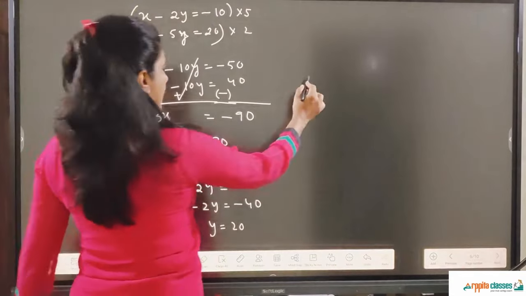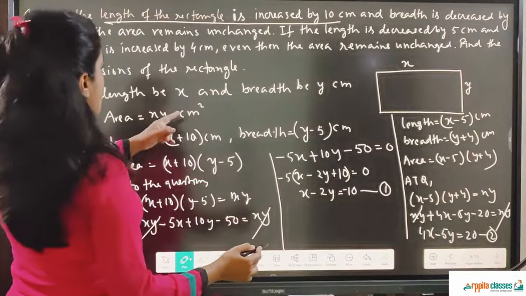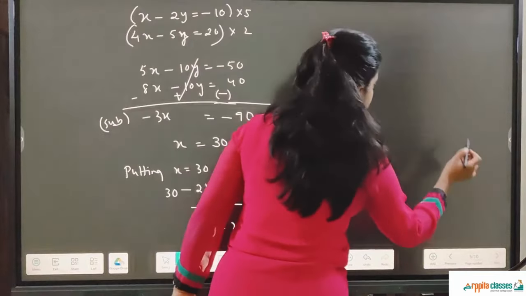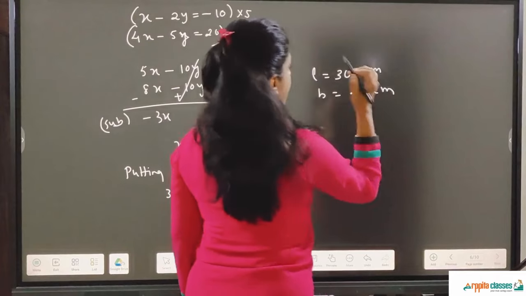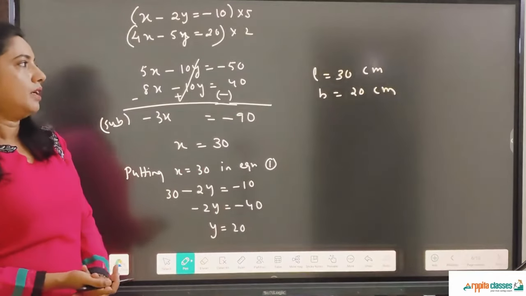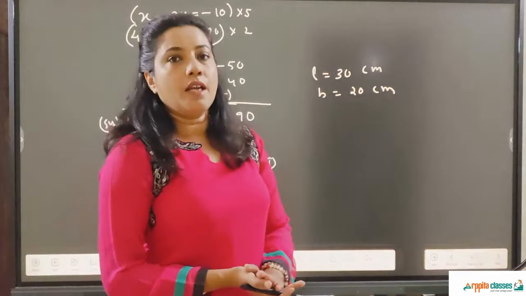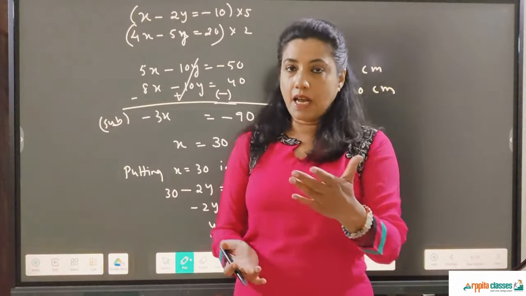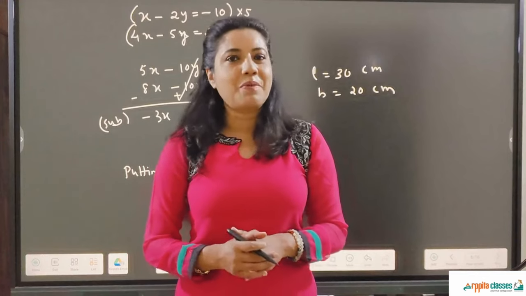So that means the length is equal to 30 centimeter. What was given to us? It is centimeter. Okay, so length is equal to 30 centimeter and breadth is equal to 20 centimeter. So these are the dimensions of the rectangular plot. Okay, so we have done till question number 15 today, and in the next video we are going to continue from question number 16.